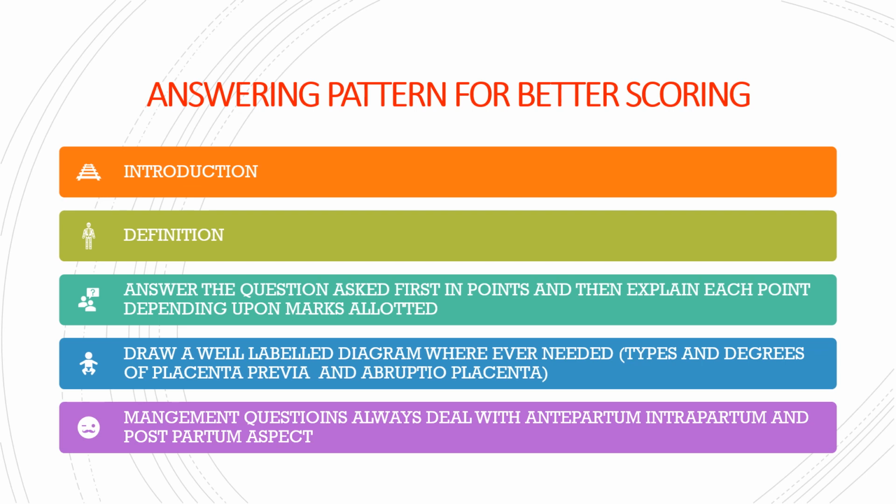Now here comes the most important slide: how to answer for better scoring. So always remember these 5 points when you're writing, and this applies basically to long and short essay questions. Whenever you're starting to write an answer, always start with an introduction of at least 2 to 3 lines. Okay, and in the introduction, all the headings should be properly highlighted. If you're writing about placenta previa, before starting with actual placenta previa, please give a brief introduction about antepartum hemorrhage and then about placenta previa.